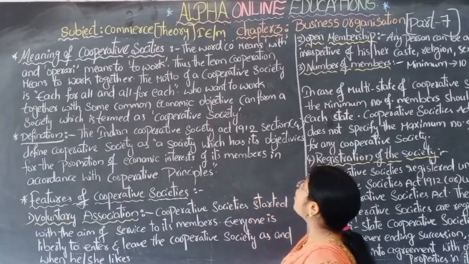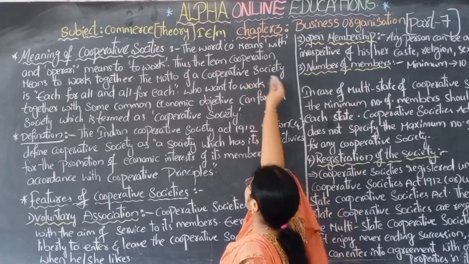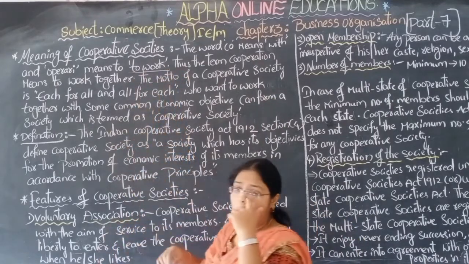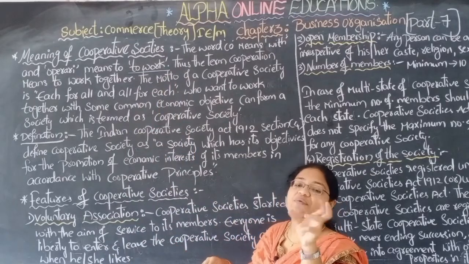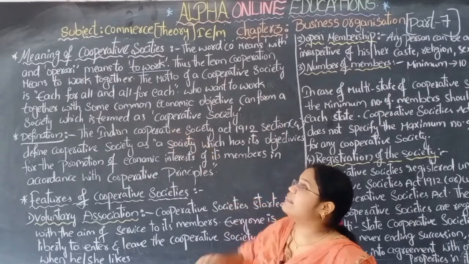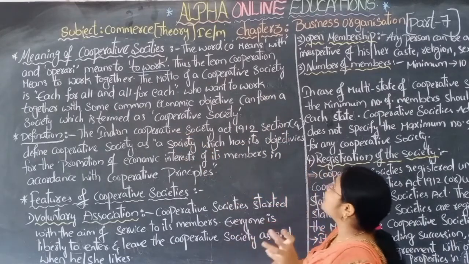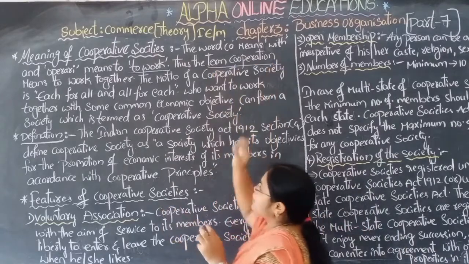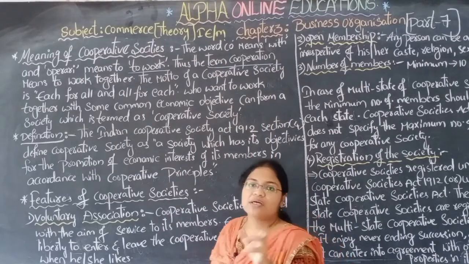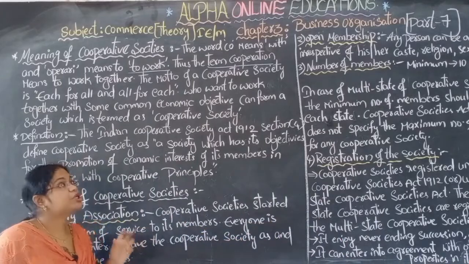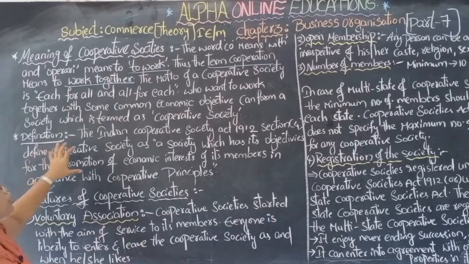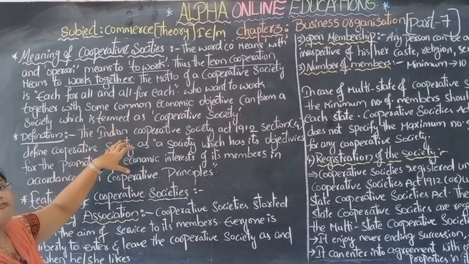The word co means with, and operary means to work. The word cooperative is divided into 2 terms: one is co, meaning with, and operary, meaning to work. So the total term cooperation means to work together. Work together.